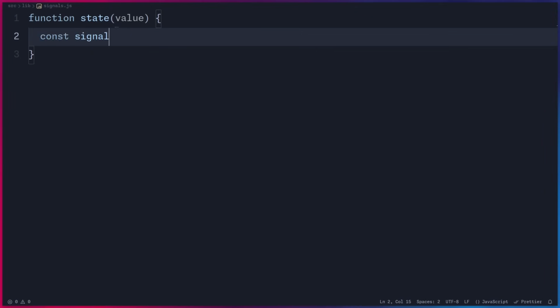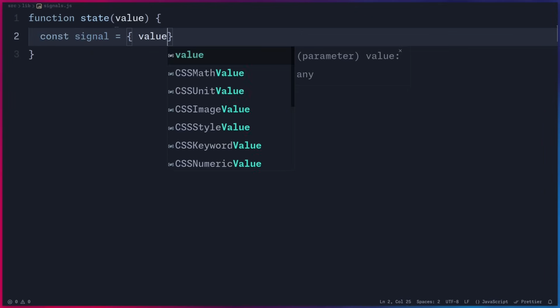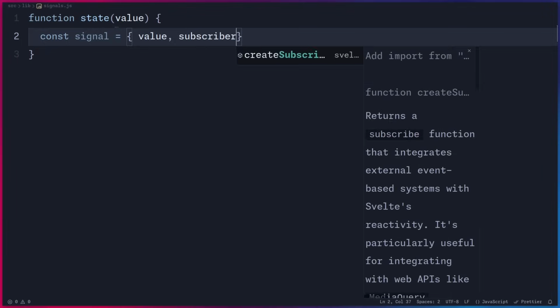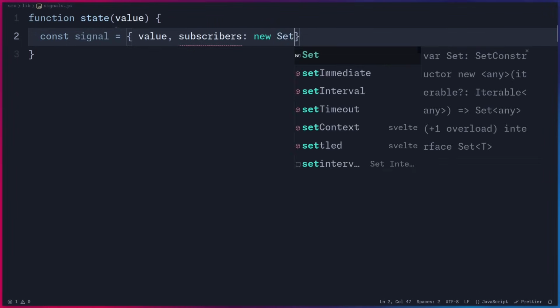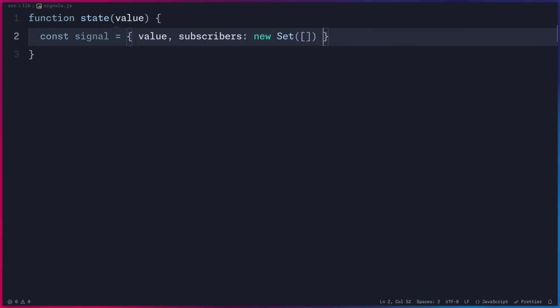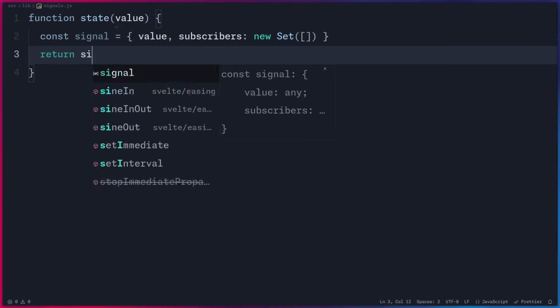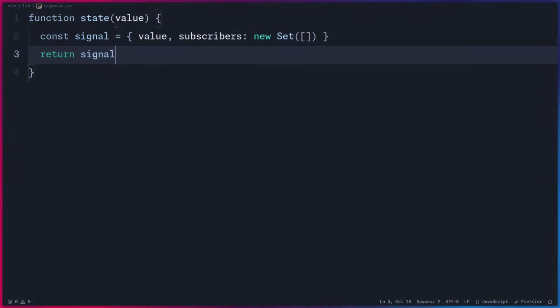And basically a signal is just an object. It has this value, and it has subscribers. So we're going to say new Set, so they're unique, and then we're going to pass an array by default. And then we need to return the signal, and that's basically it. As you can see, signals really don't do anything on their own. That is why they need effects to react to them.